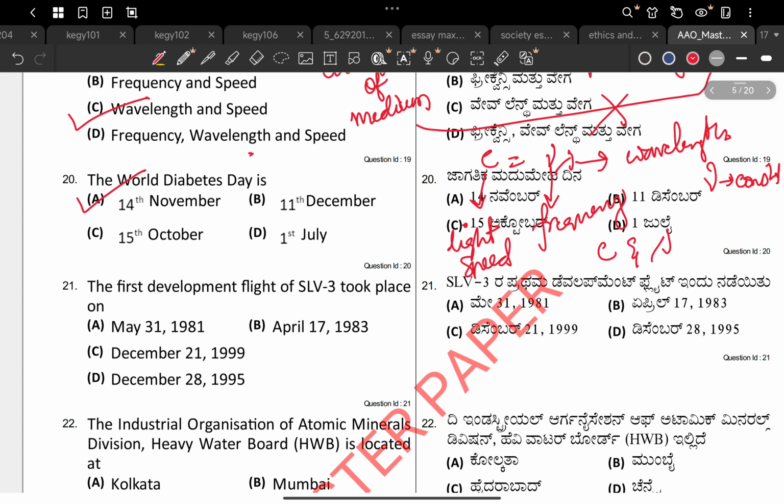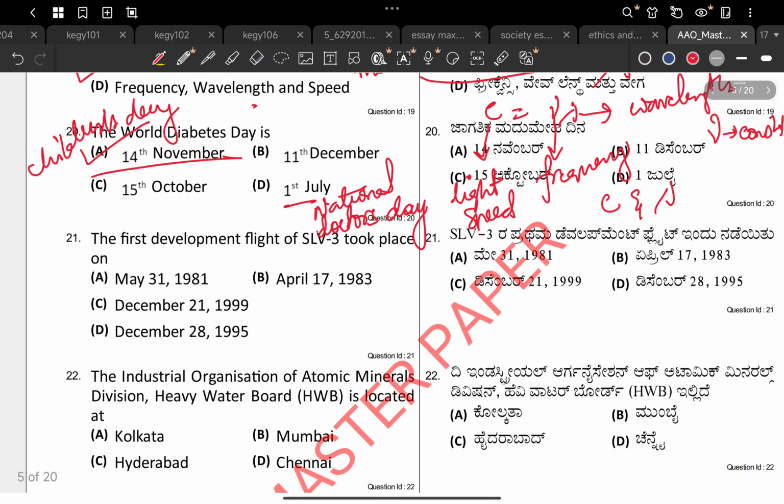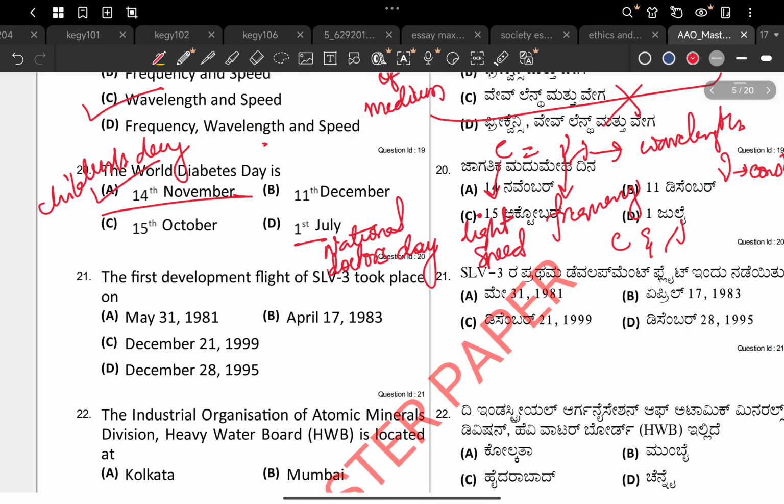So henceforth we will remember Children's Day is also World Diabetes Day. Some other important dates given here: 1st July is National Doctors Day, our own National Doctors Day. Right now we are seeing a great protest in West Bengal, so probably it might be significant. And one important thing is, why do we celebrate World Diabetes Day on 14th November? It is because